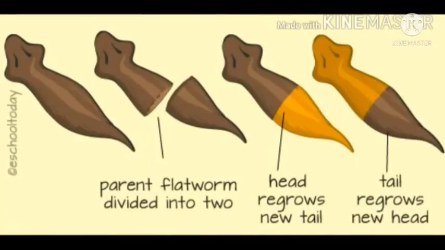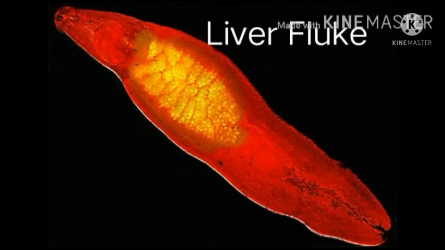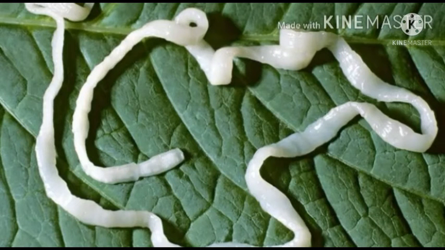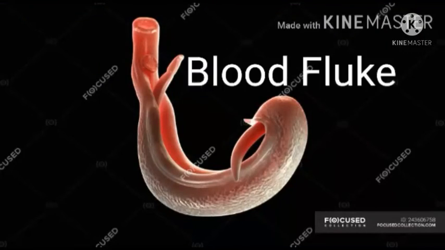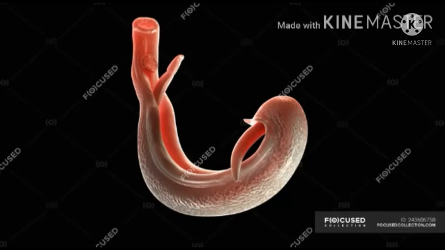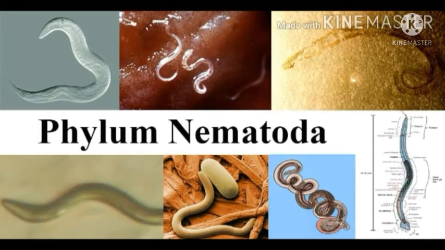Some members like planaria show high regeneration capacity. Examples: liver fluke, tapeworm, and blood fluke. This is all about Platyhelminthes. Now let's talk about phylum Nematoda.